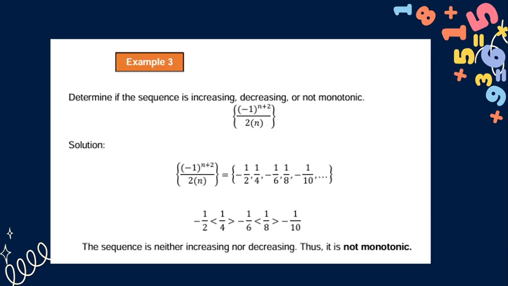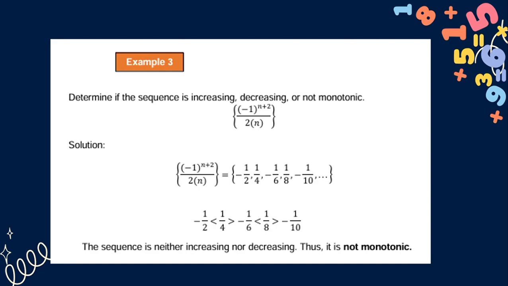For the next example, we need to determine if the sequence (-1)^n plus 2 over 2n is increasing, decreasing, or not monotonic. So again, we'll substitute n equals 1, 2, 3, 4, and so on. So (-1)^n plus 2 over 2 times n is equal to -1/2, 1/4, -1/6, 1/8, and